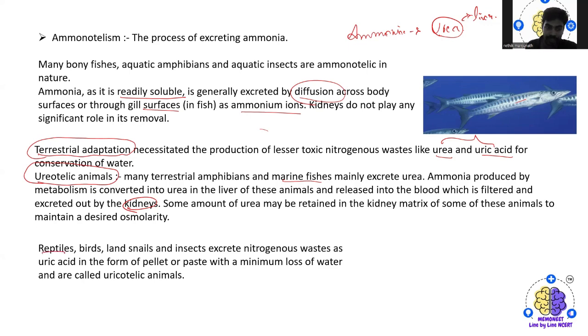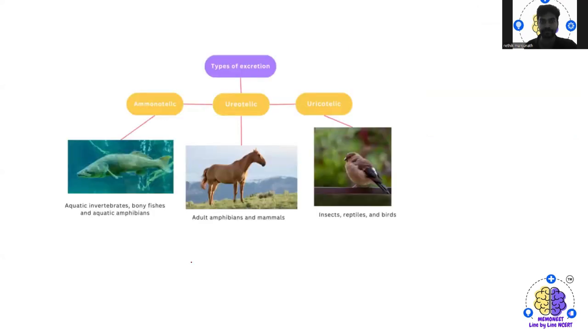Then most of the reptiles and birds, land snails, and insects excrete this nitrogenous waste as uric acid in the form of pellets or paste. I guess you have seen bird waste, a white, paste-like thing. So these all are uric acid, even some of the pellets. Here there is minimum loss of water, and those animals are called uricotelic animals. Clear with this slide? If you're clear, I'll be moving to the next slide then.